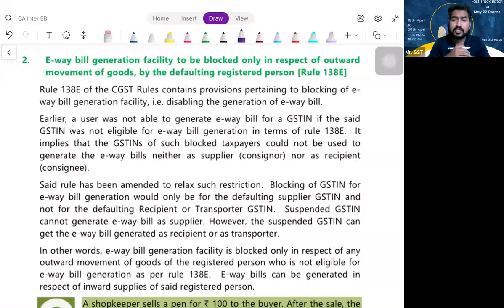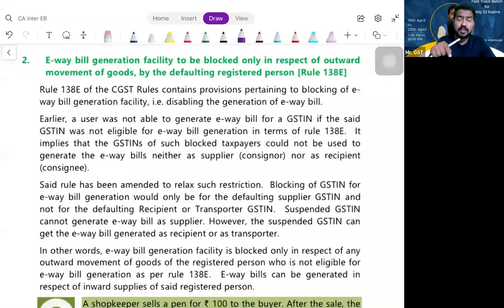Do you remember who can generate e-way bill? You can generate the e-way bill when you are causing the movement of goods. Who is causing the movement of goods? Either consignor or consignee, the supplier or the recipient. If the supplier is undertaking the responsibility of transportation of goods, supplier will generate the e-way bill and transport the goods. If the recipient is undertaking the responsibility of moving the goods, obviously recipient will generate the e-way bill and move the goods. And there are cases where the transporter also can generate the e-way bill. That's a different story.